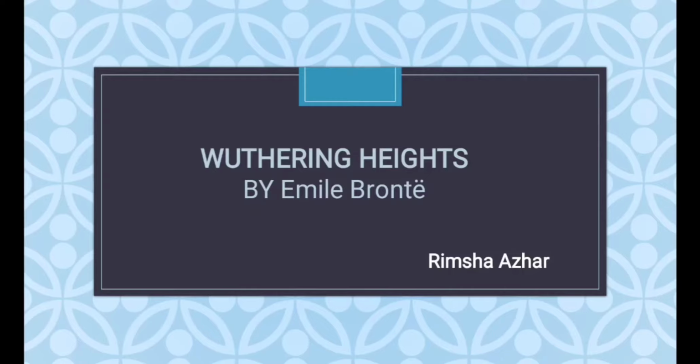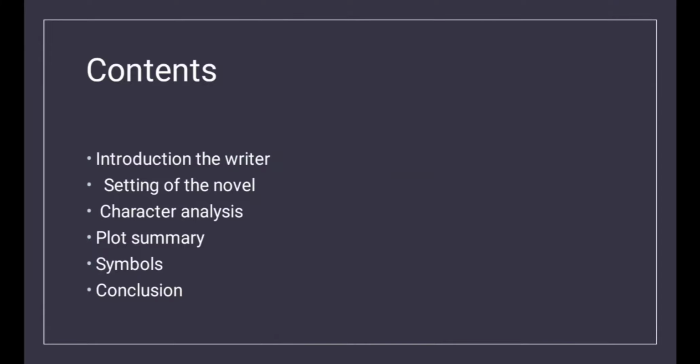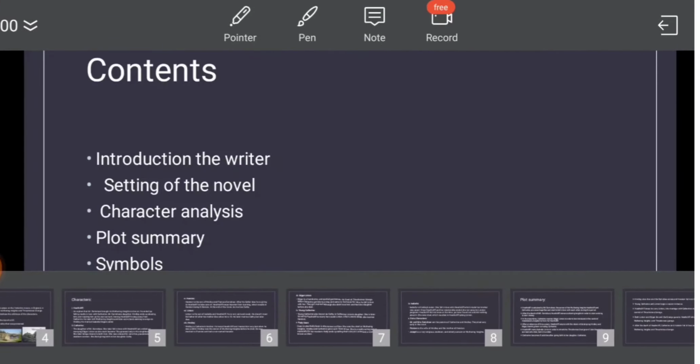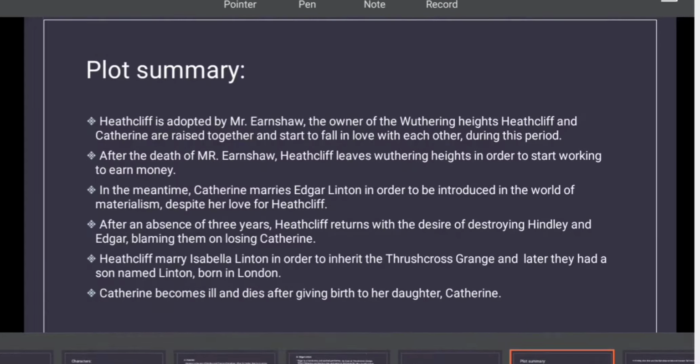Guys, our lecture is based on the famous novel Wuthering Heights by Emily Brontë, and in the previous video we covered three topics, which include introduction of the writer, setting of the novel and character analysis. Now, in this video we will cover the next three topics: summary of the novel, then symbols, and then we conclude our topic. So let's start with the summary of the novel.